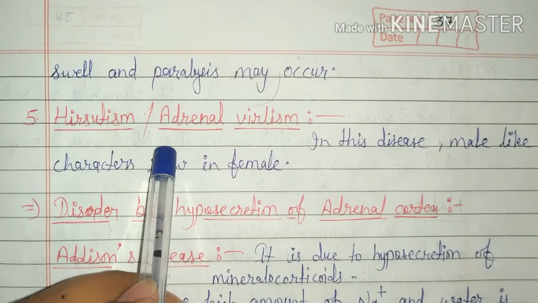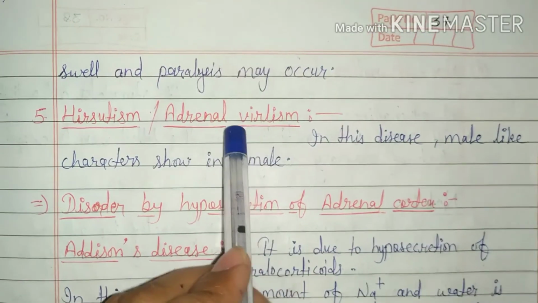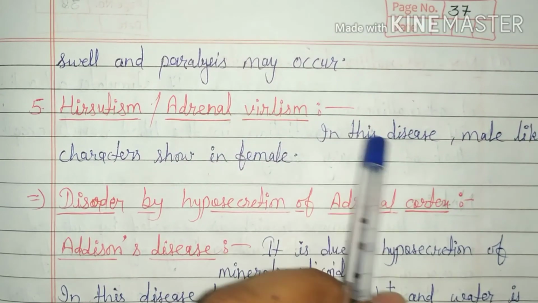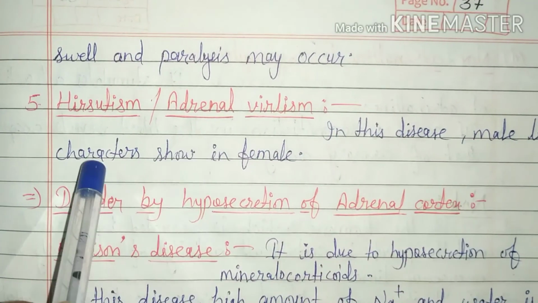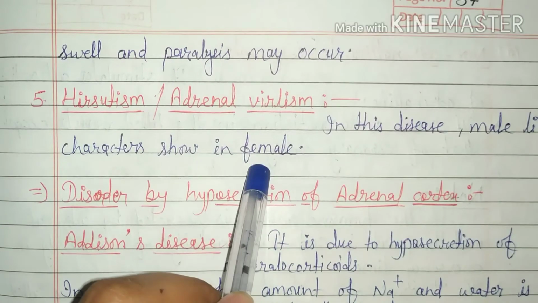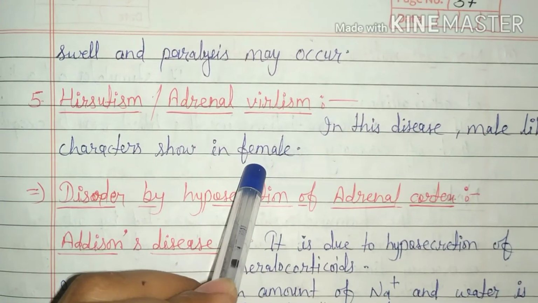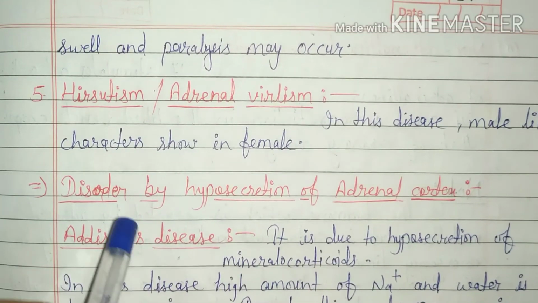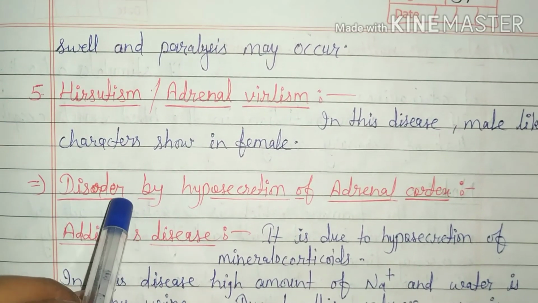It is also known as adrenal virilism disease. In this disease, male-like characters show in females. There is enlargement of clitoris and absence of menstrual cycle.